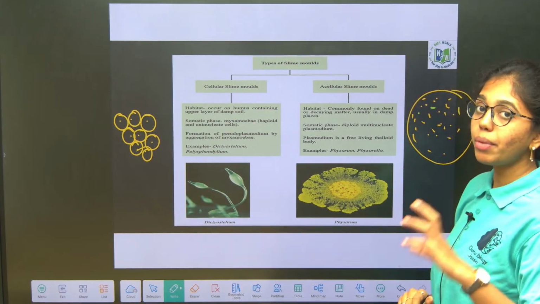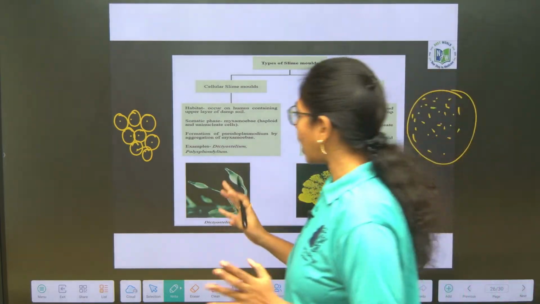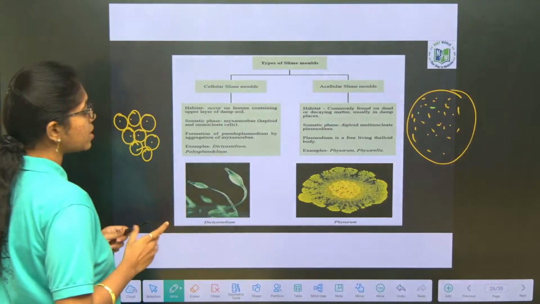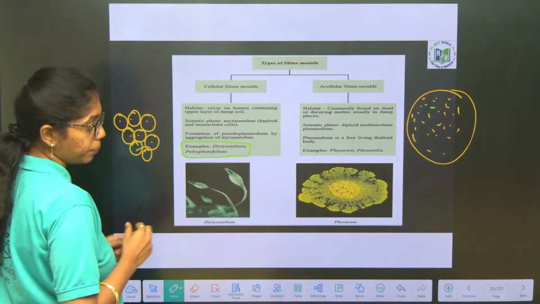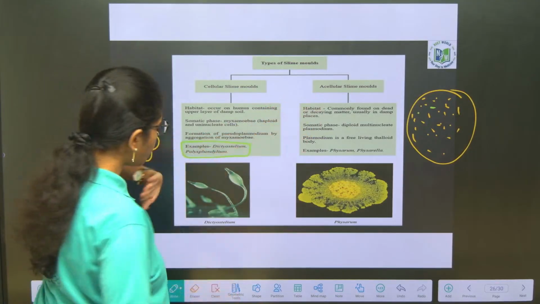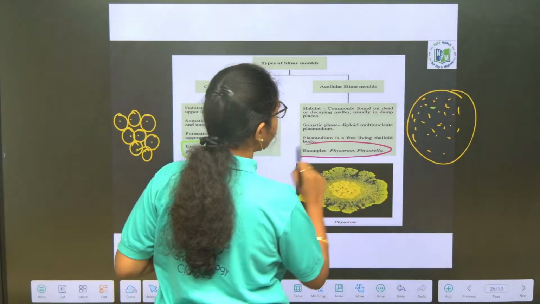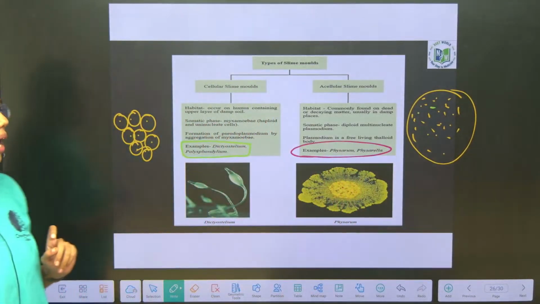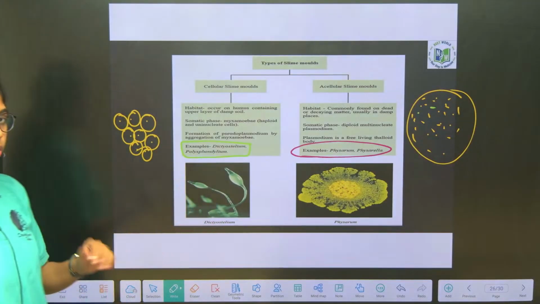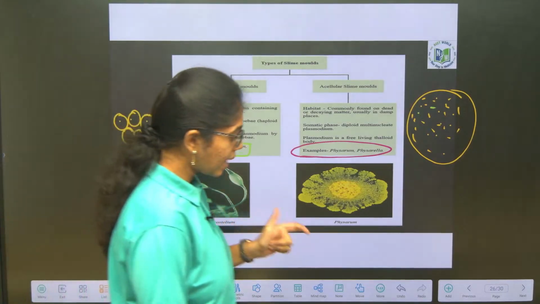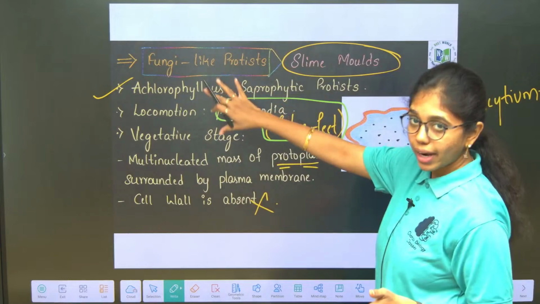You have to remember the examples of both cellular slime molds and acellular slime molds. Cellular slime molds examples include Dictyostelium and Polysphondylium. Acellular slime molds, popular examples you already know, include Physarum and Physarella. These are the examples of acellular slime molds. So the general characteristics of slime molds are clear to you, right? Fungi-like protists.